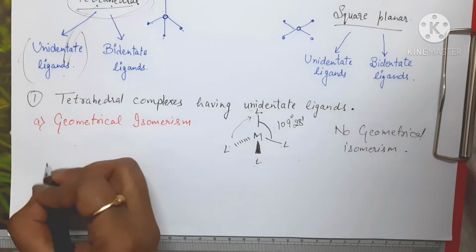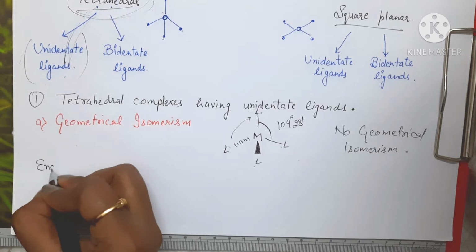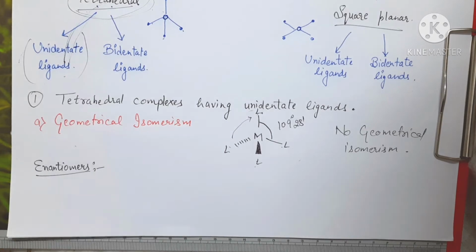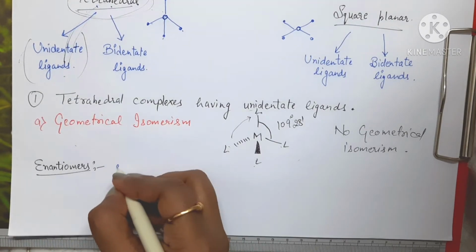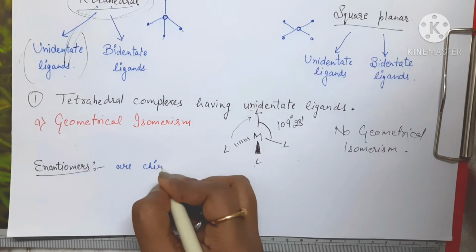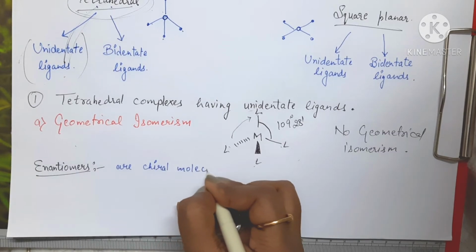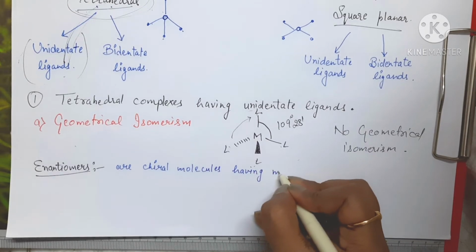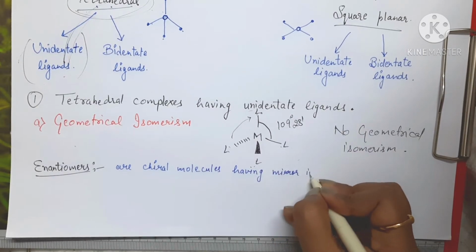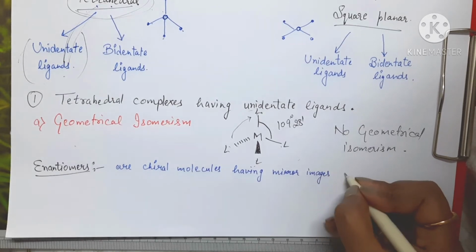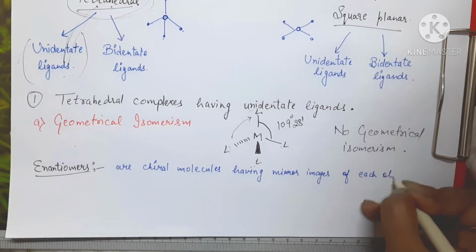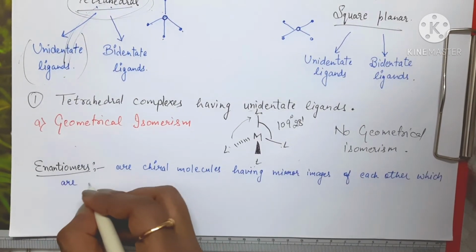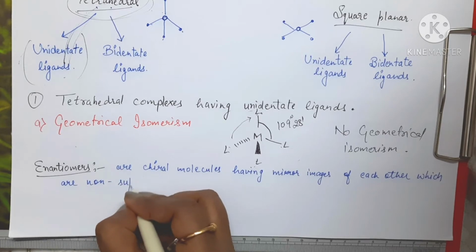So now if I talk about the enantiomers, then these enantiomers are chiral molecules having mirror images of each other, which are non-superimposable.